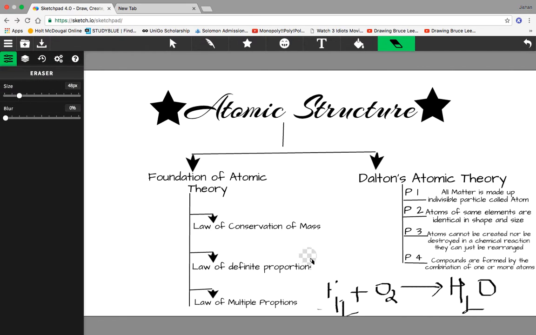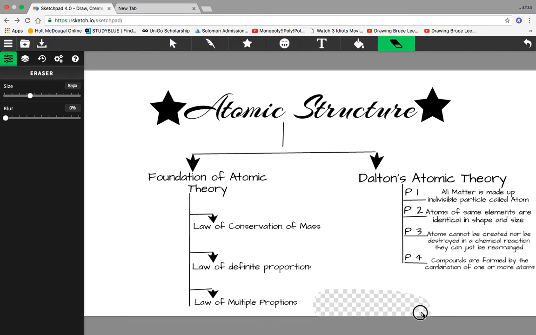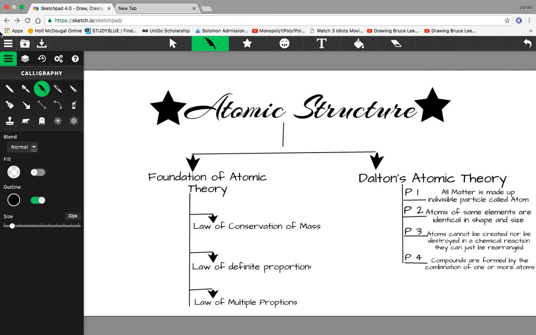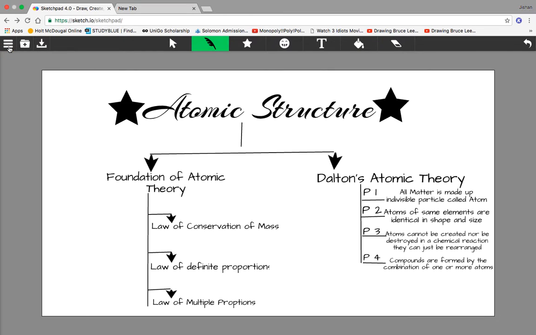Now when we look at the law of definite proportion, or you can say the law of constant proportion, both sound good. So what exactly is it? The law of definite proportion states that a chemical compound contains the same elements in the exact same proportion by mass, regardless of the size of the sample or the source of the compound.